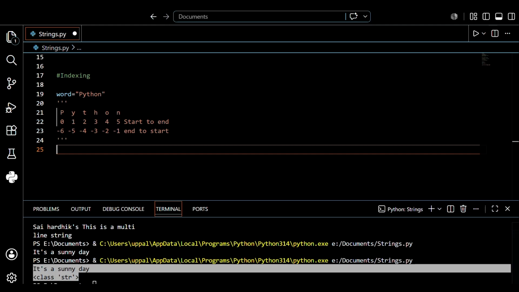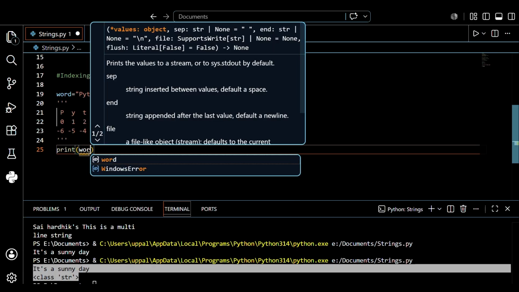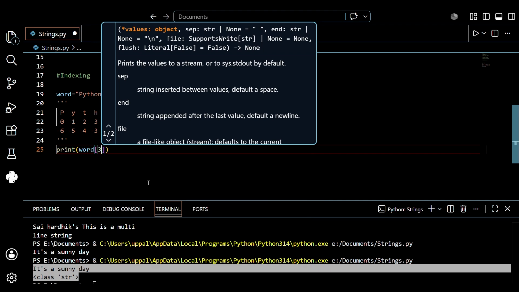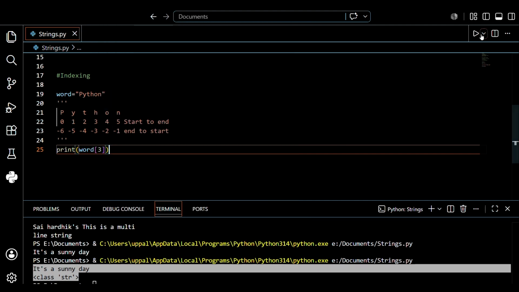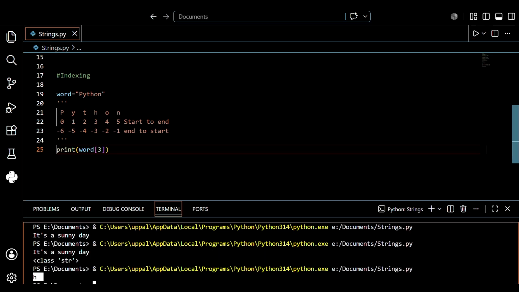So I want to grab one letter. Just print the word at the particular position. I want to print the H. What is the H position? It is 3. So just keep a 3 here, save this and run this. See, it printed H. By using this, I just printed H like that.